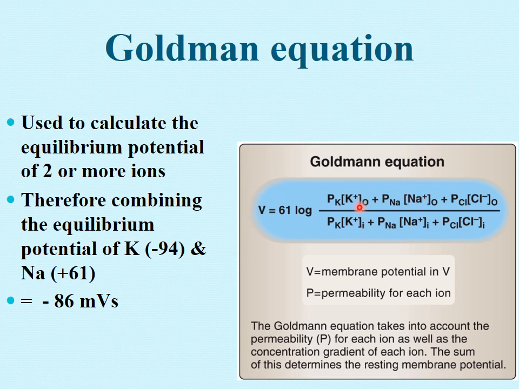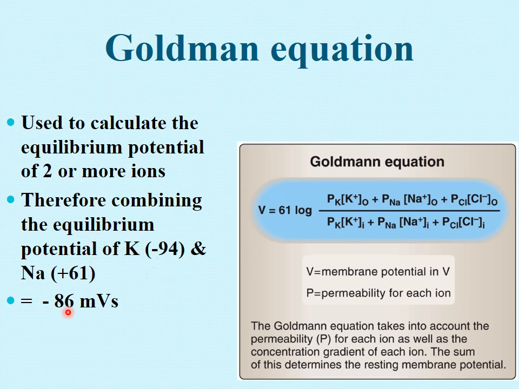Because you are taking the log. Once you take the log, flipping the division makes no difference. So you don't have to remember whether outside is in the numerator or the denominator. You can write either of them.